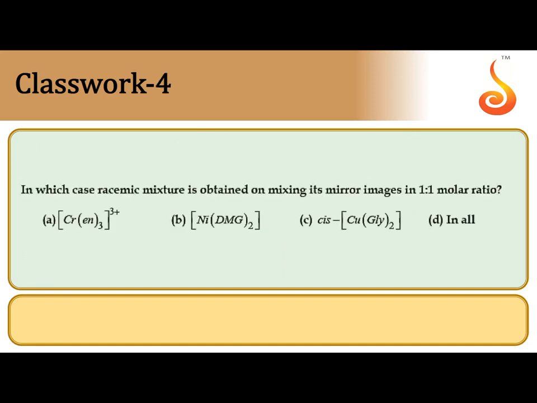In which case is a racemic mixture obtained on mixing its mirror image in 1:1 molar ratio? An equimolar mixture of enantiomers of a compound is called a racemic mixture. Among these four, one is optically active.